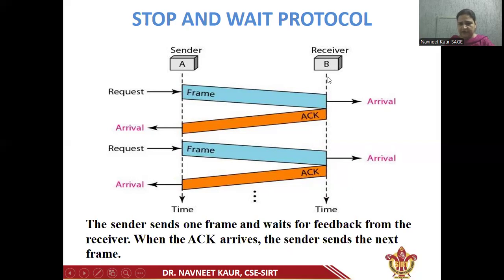Upon arrival of the frame, the receiver sends the acknowledgement back to the sender. When the acknowledgement arrives, the sender understands that the transmission is complete, so it sends the next frame upon getting the request from the network layer. Again, upon receiving the frame, the receiver will send back the acknowledgement to complete the transmission.